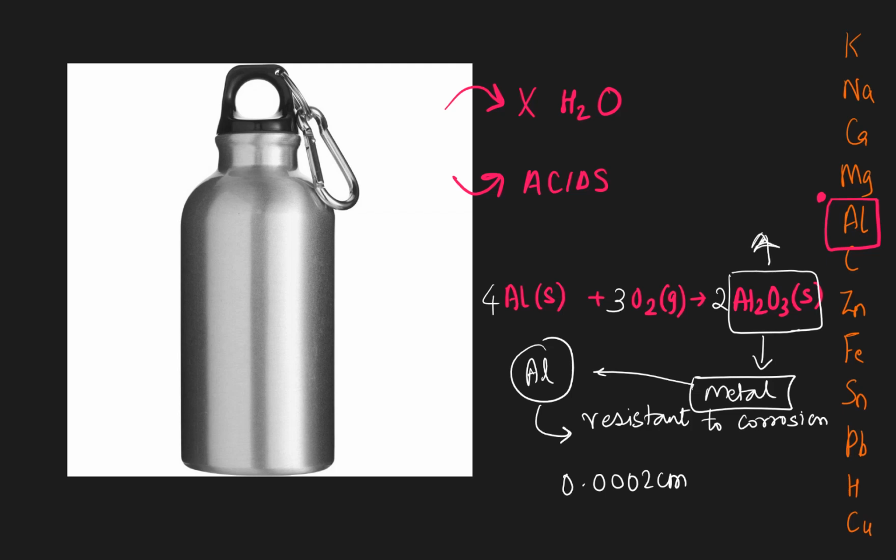So this layer is already corroded on the top of it, but then it is not possible for the aluminium below this layer of aluminium oxide to be further corroded. So ideally speaking, there is a layer of aluminium oxide Al2O3 covering the entire surface of the metal aluminium, and that is why aluminium seems to be highly unreactive.